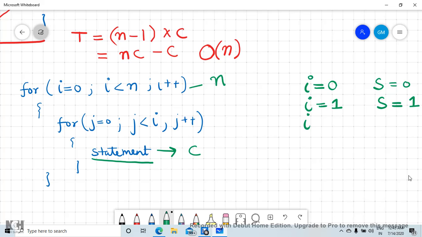When i is equal to 2, the statement will be executed 2 times.